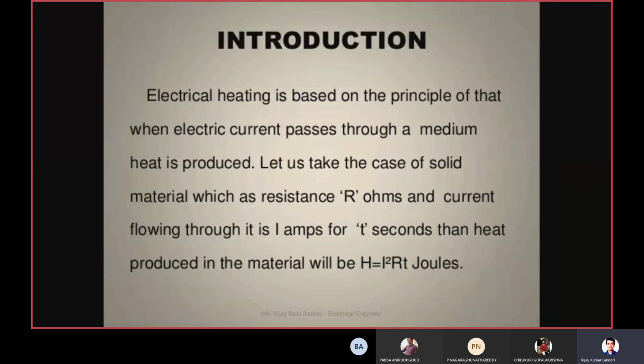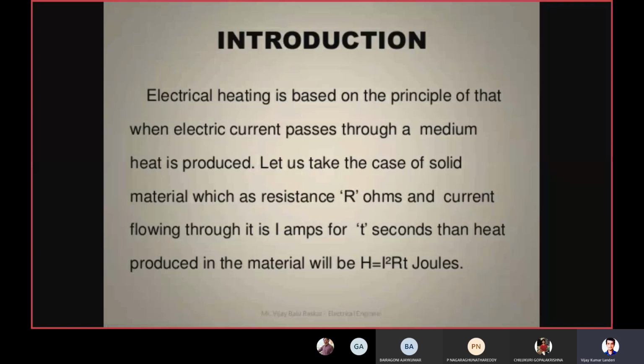Now the introduction. Electric heating is based on the principle that whenever electric current passes through a medium, heat is produced. Let us take a material having a resistance of capital R, and the current flowing through it is I amperes for t seconds. Then how much heat will be generated in that material? It is given by H = I²Rt.